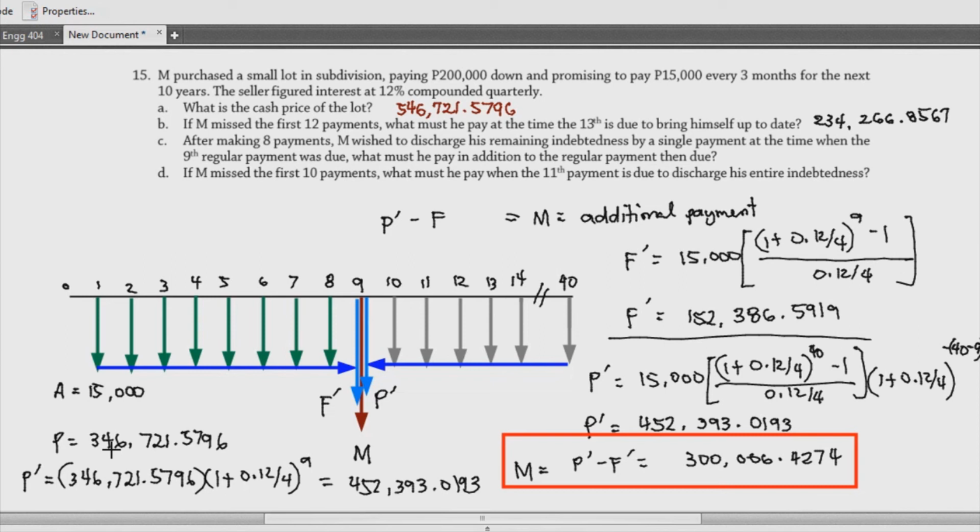Now, we can write the answer. I think that is 300,000 006.4274. Okay, and I think we're done with the last problem.